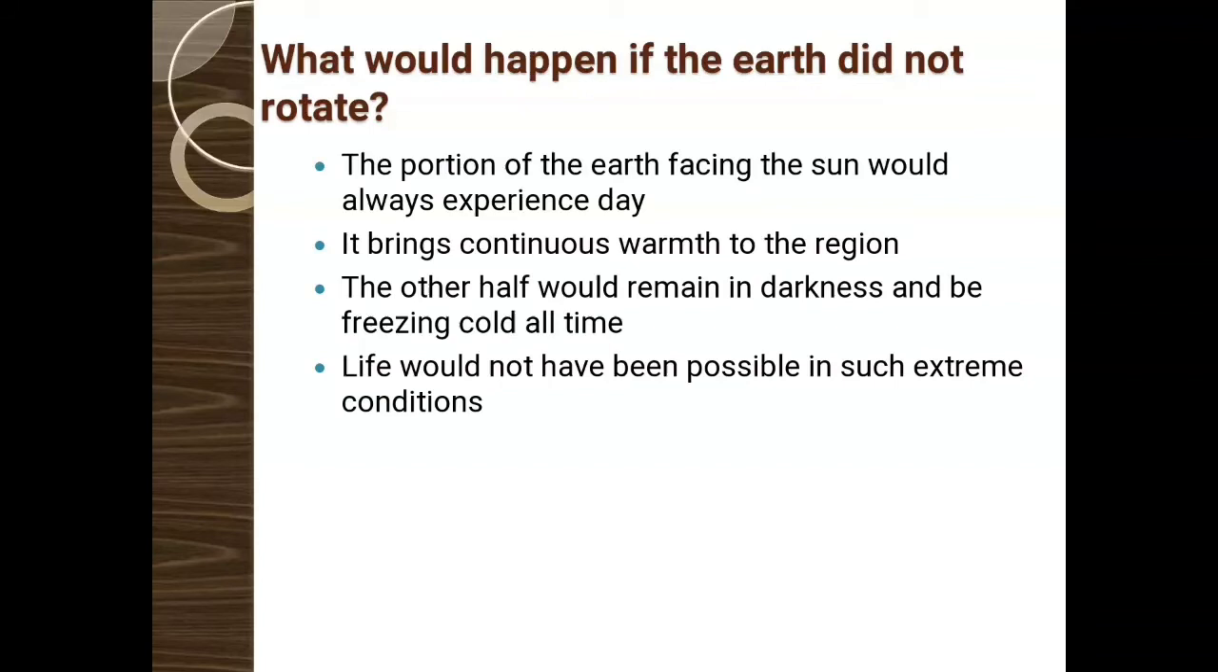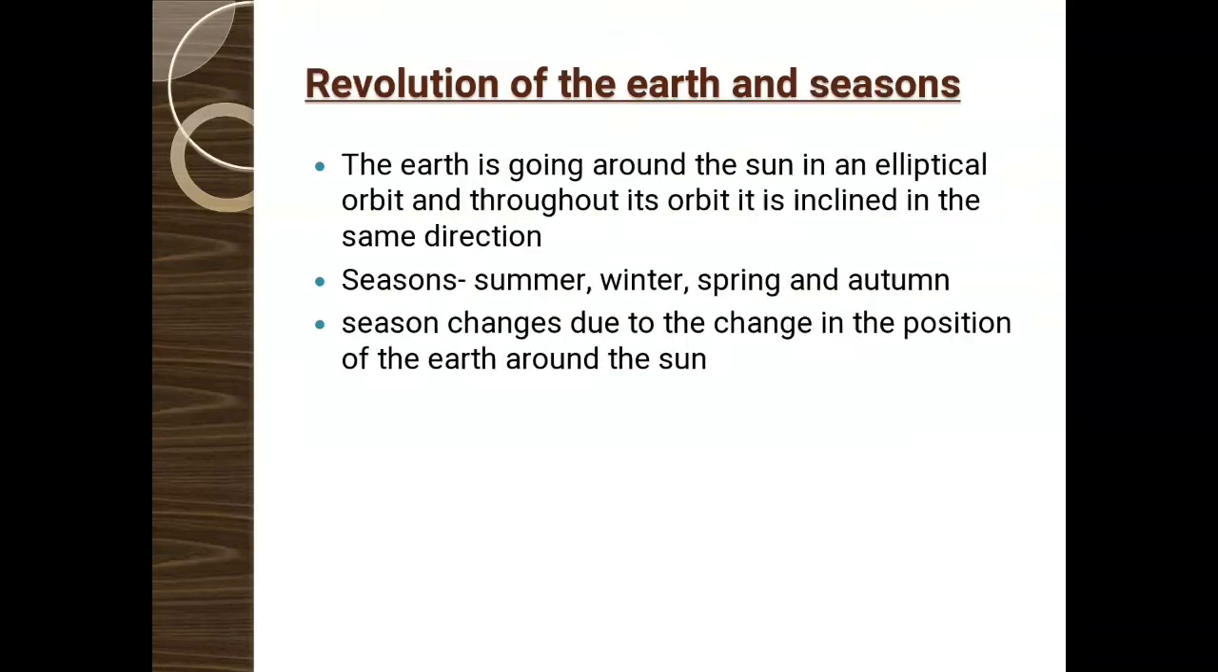Existence of life is possible because the earth's condition is neither too hot nor too cold, which is a good condition for the existence of life. If the condition were extreme, such as extreme cold and extreme hot, life would not have been possible. The next type of motion of the earth is revolution, and revolution governs the change in season. Rotation governs the day and night phenomenon, and the revolution governs the change in season.